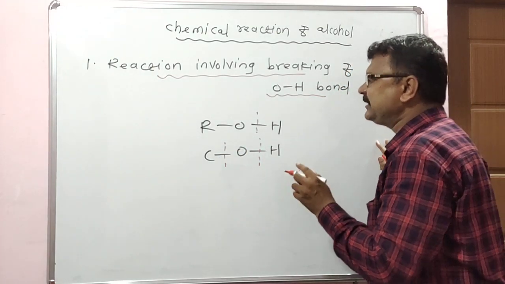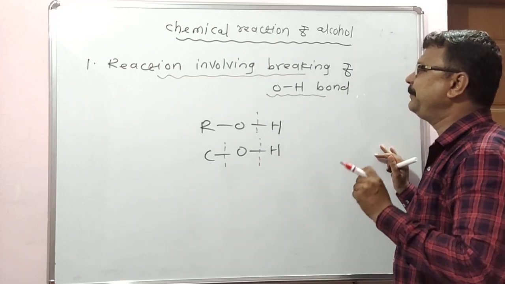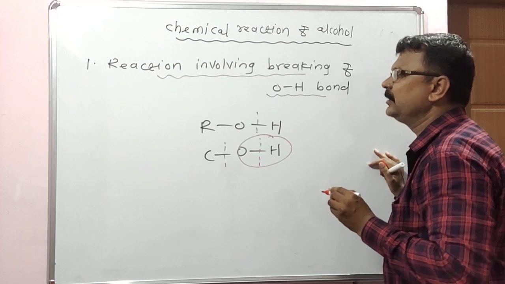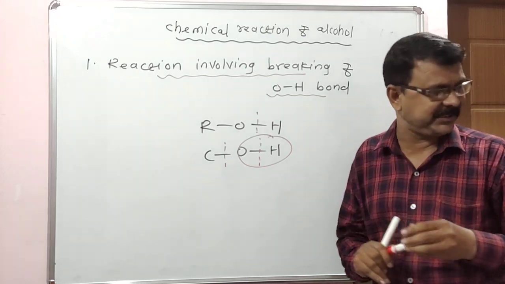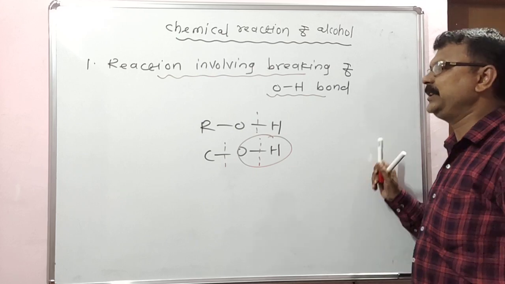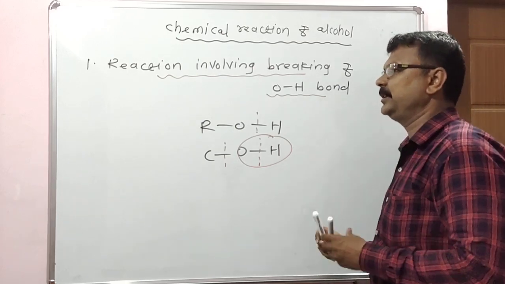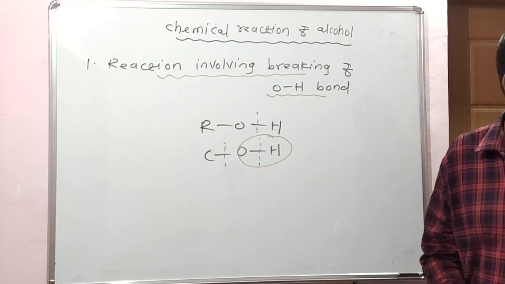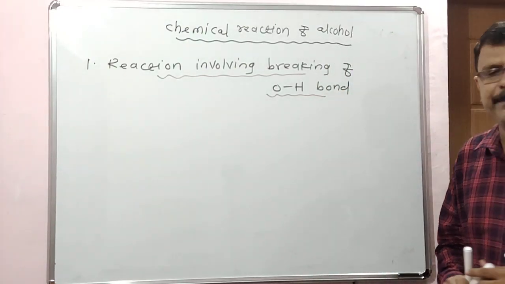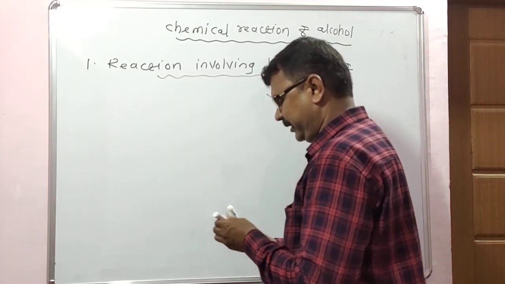Look here, the first reaction involving the breaking of the OH bond is the reaction with active metals. Active metals are sodium metal or potassium metal.